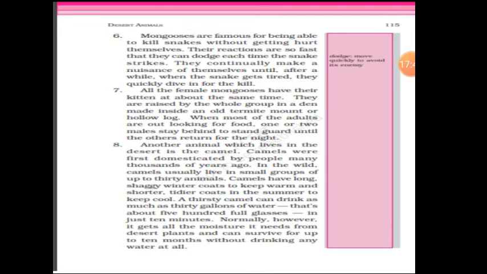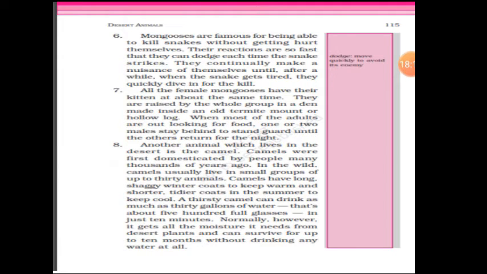A thirsty camel can drink as much as 30 gallons of water, that is about 500 full glasses. Means a camel who is feeling very thirsty can easily drink almost 500 glasses of water in just 10 minutes.